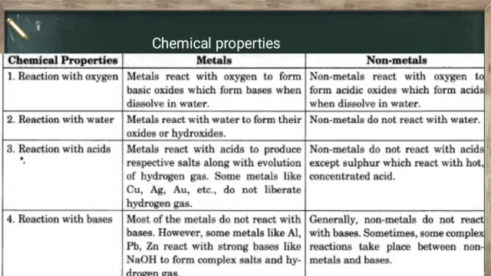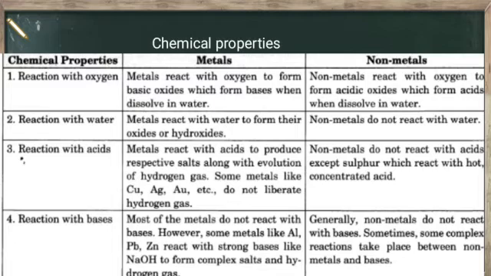And the fourth chemical property is reaction with bases. In metals, most of the metals do not react with bases. However, some like aluminium, Pb, zinc react with strong bases like NaOH to form complex salts and hydrogen gas.